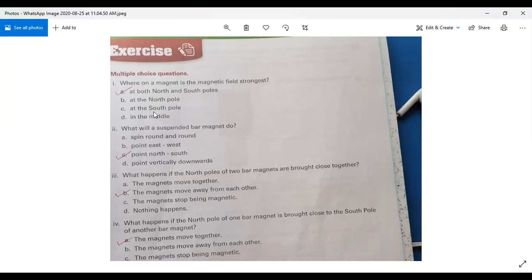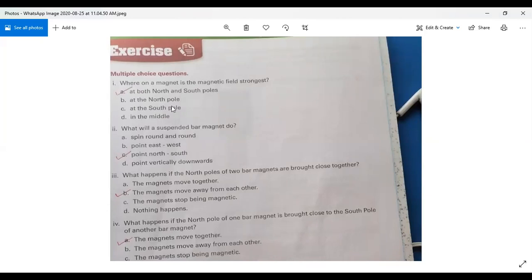If you keep in your mind the theory of magnets and electromagnets, we all know when a magnet has its magnetic field strongest, at that time it has the complete force on both poles, north and south. So the correct option of question number 1 is option A. The answer is at both north and south poles. This is your correct answer. Now mark it in your book.